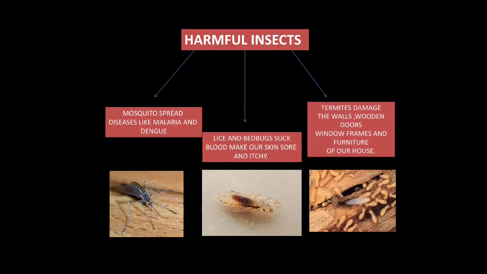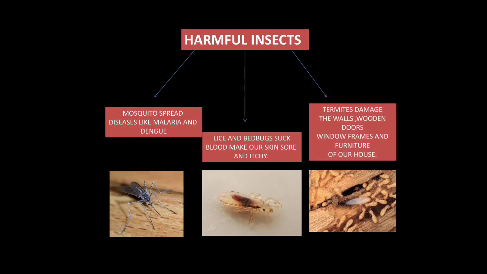The next one is termites. Termites damage the walls, wooden doors, window frames, and furniture of our house. Termites mostly attack the objects which are made of wood. So termites are also a harmful insect.